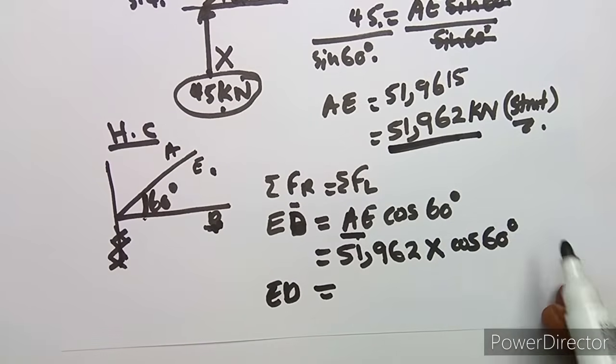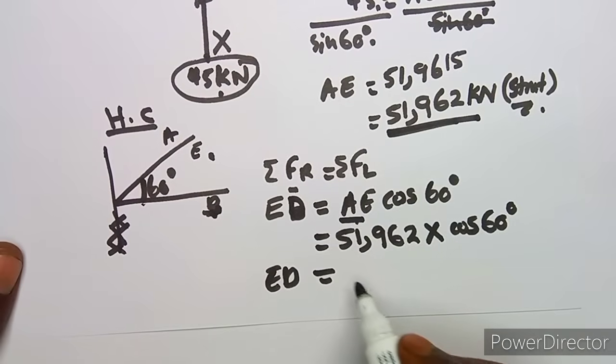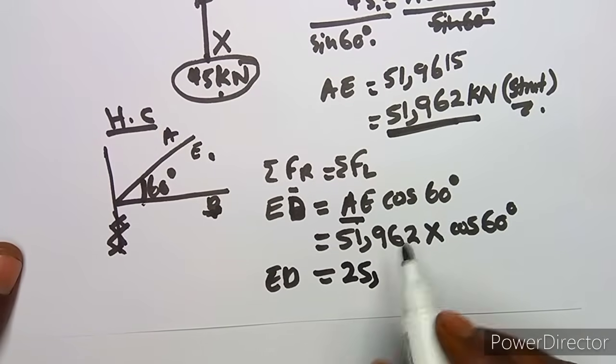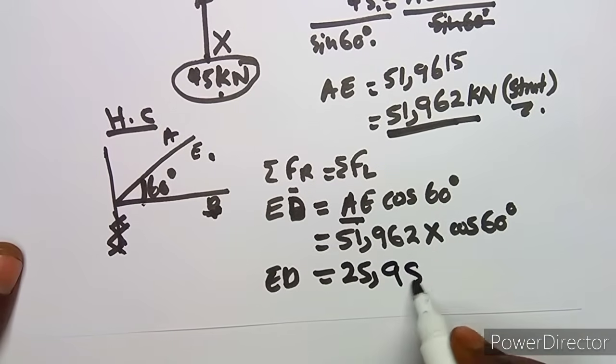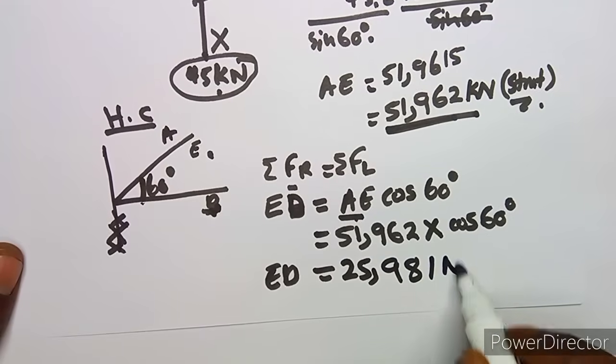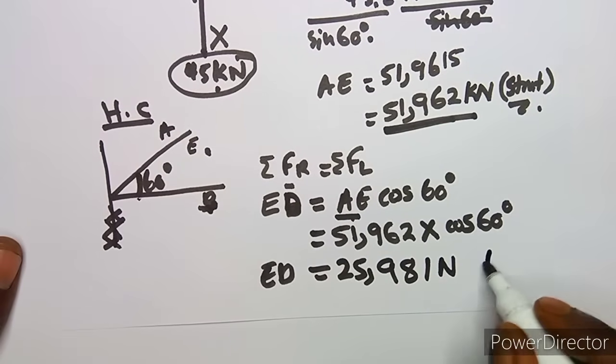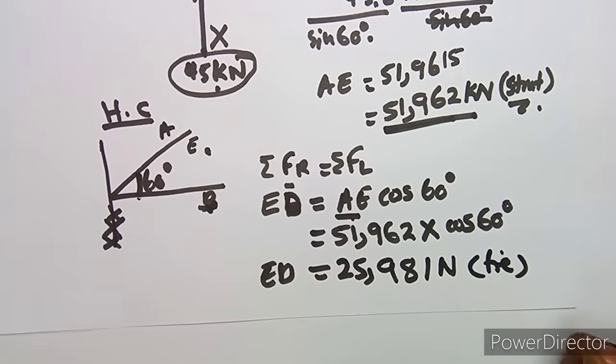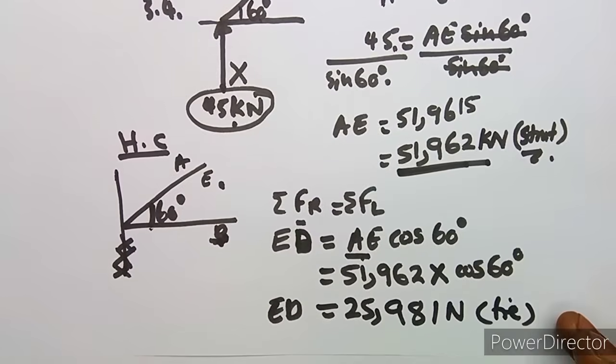If we multiply these two, we are going to obtain 25.981, which is what we have for ED.